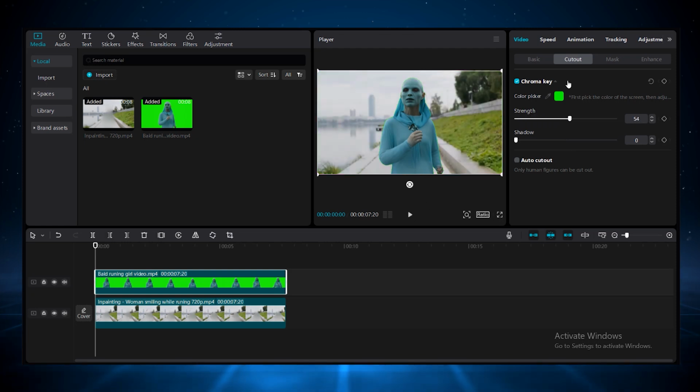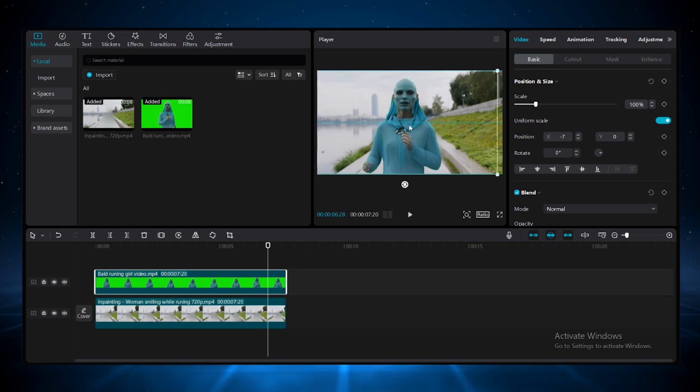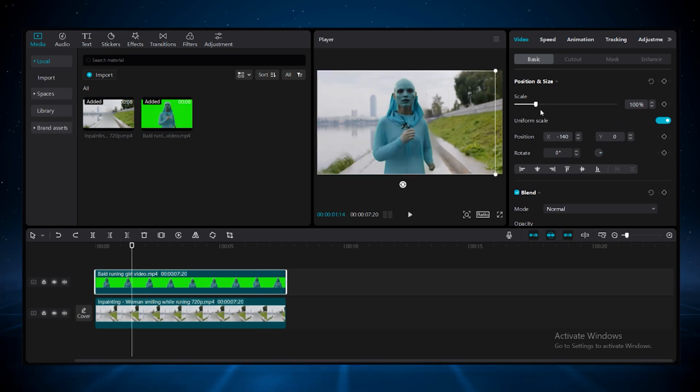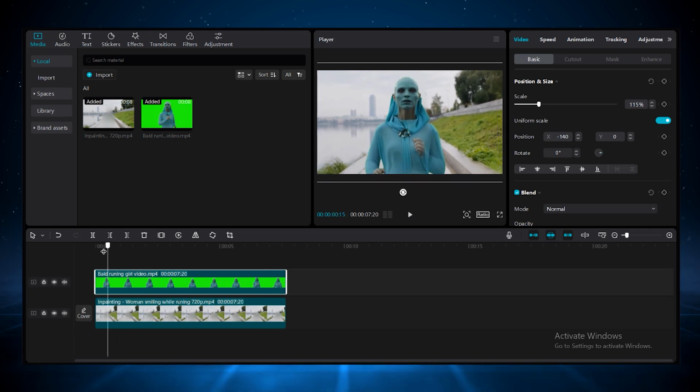Now you can slightly change the position of the girl as well. Increase the size of the girl. So I think it looks good here. And now if I play this video, you can see our character has been replaced with this alien character.